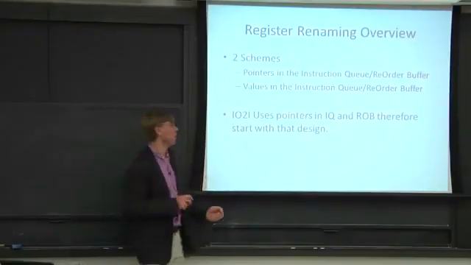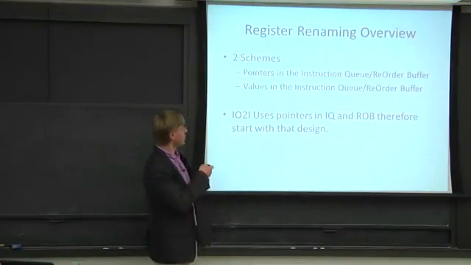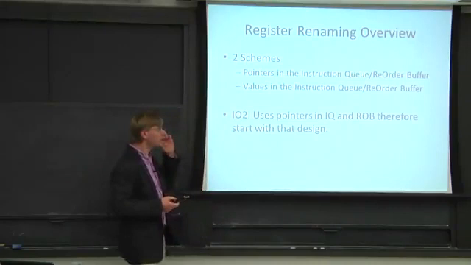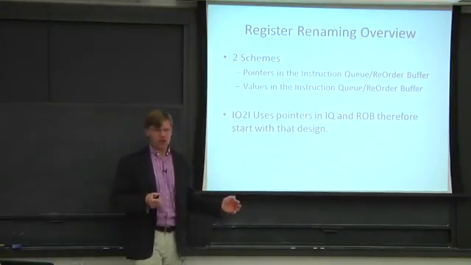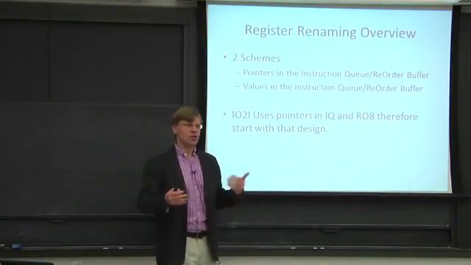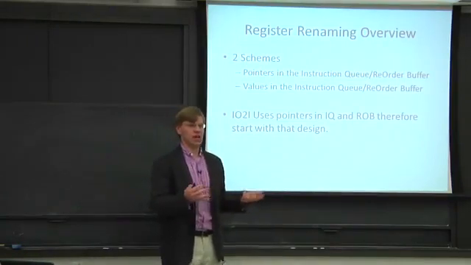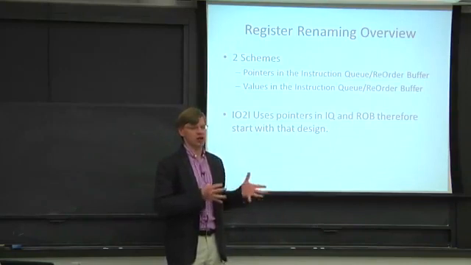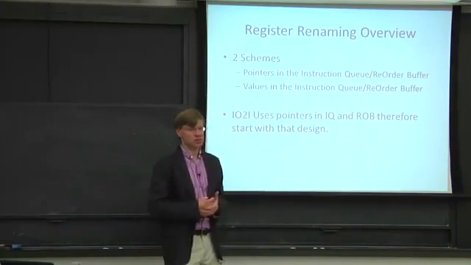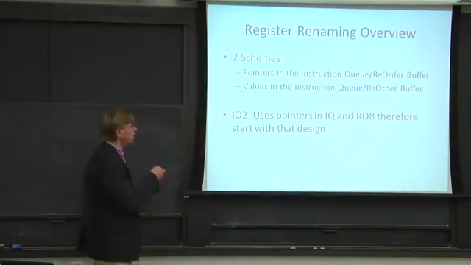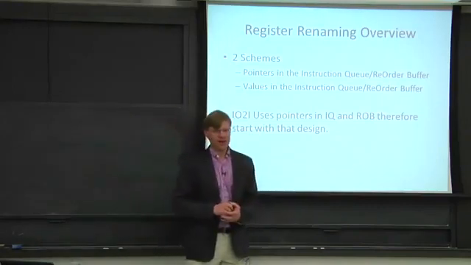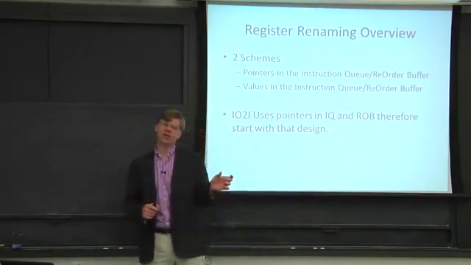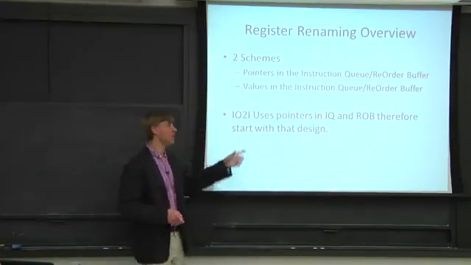So the first scheme we're going to be looking at is we're going to add pointers in our instruction queue and our reorder buffer to allow us to have different register names in them and not actually just have architectural register names in those data structures. The other option, which is if anyone read the Tomasulo algorithm paper, is to actually store the actual value, the data value, in these data structures, in the reorder buffer and in the instruction queue.